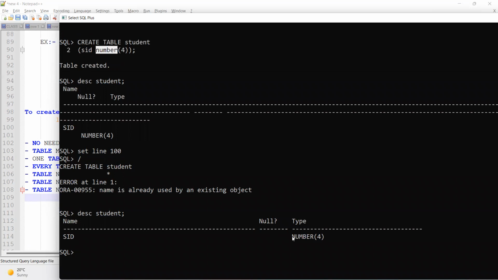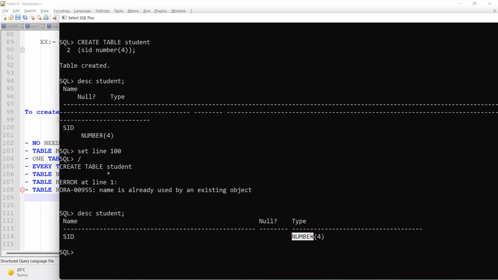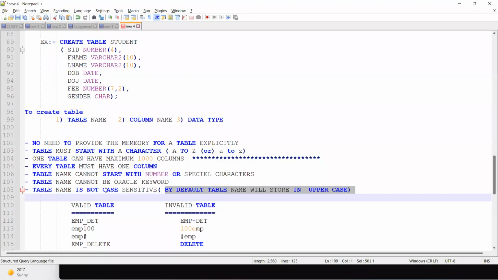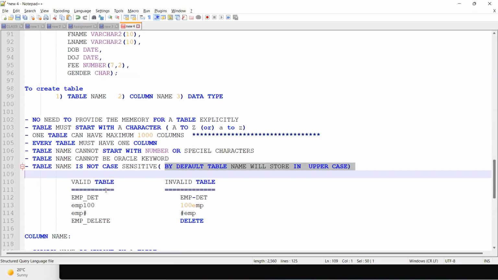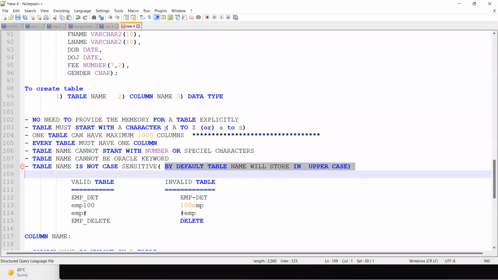Number data type is declared in smaller case but saved in upper case. So table name, column name and data types are not case sensitive. Case sensitive would mean it should be in upper case or in smaller case, but that is not mandatory. While inserting data, however, it is case sensitive. We can discuss that in the insertion first.